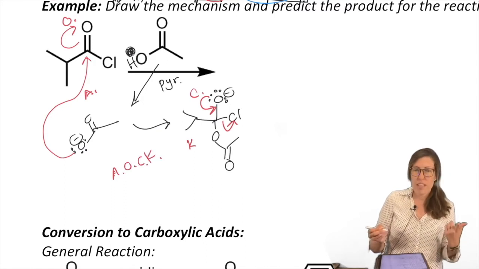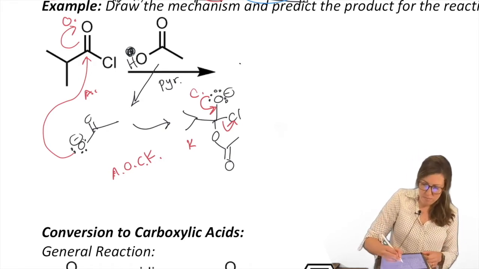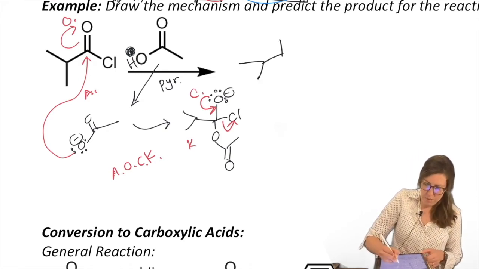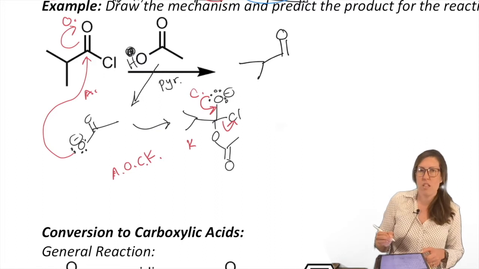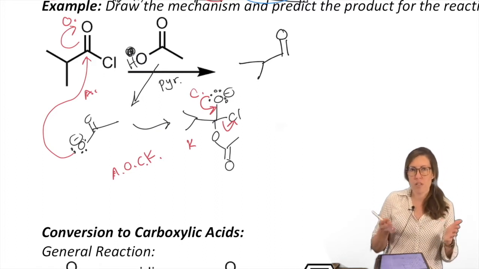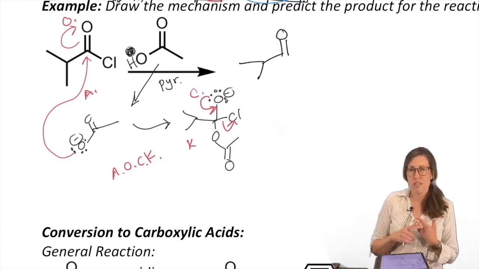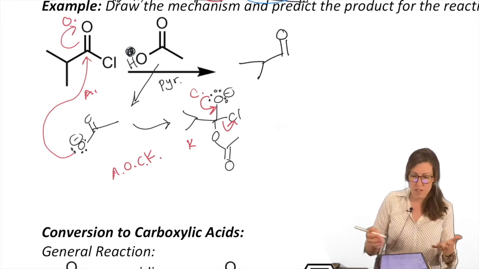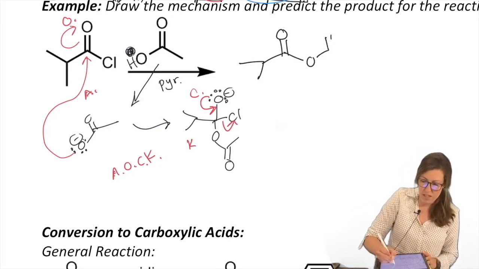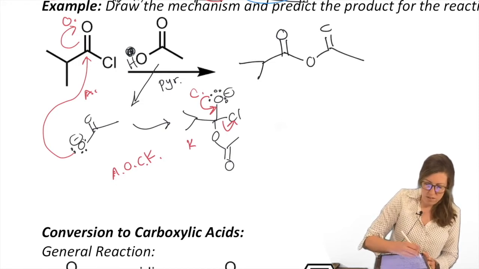That helps us keep the carbonyl. So we should have predicted that mechanism even without doing it. We must, because carbonyls do one of two things for most of this chapter and the previous: attack, open, protonate, or attack, open, close, kick. And if it's attack, open, protonate, you have an alcohol. If it's attack, open, close, kick, you have a carbonyl. We have a carbonyl because we know we're going to make an acid anhydride. So let's get the other group in there. So notice that's methyls from this one, isopropyls from this one, and we're done.